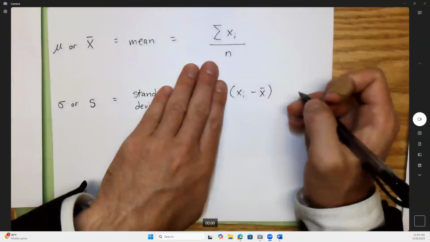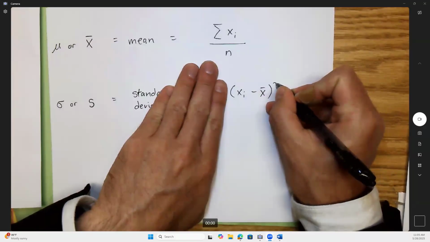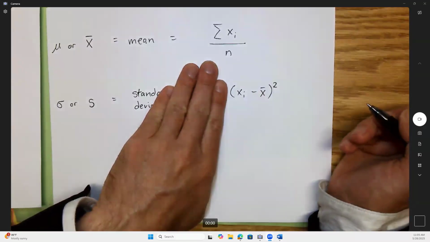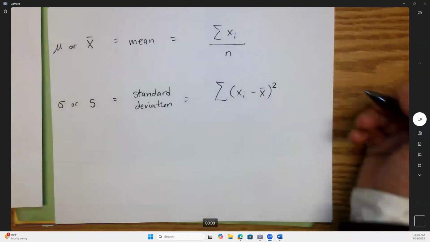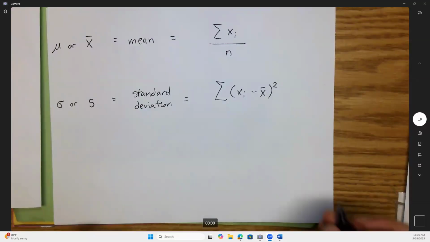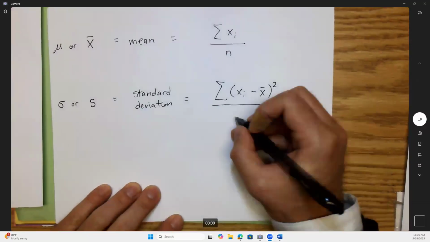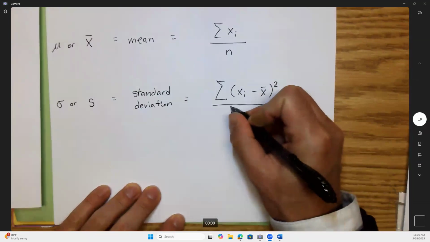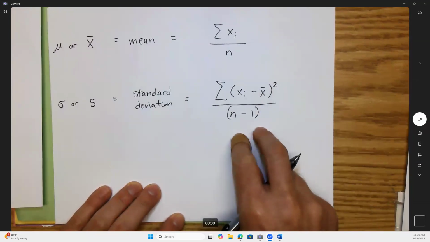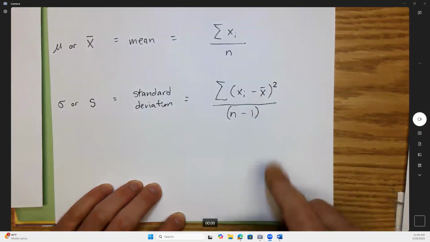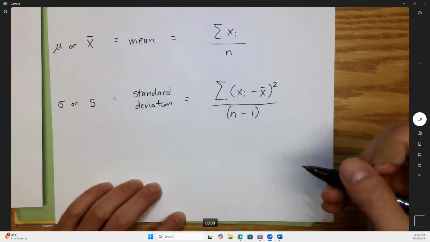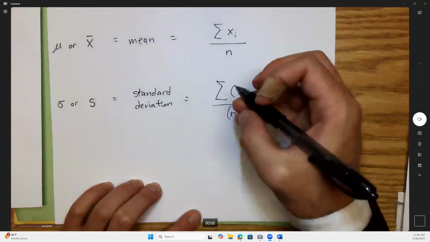So before we do summation, I'm going to have you actually square all the differences, and then add up all the squared differences. Now, after that, we're going to divide by the number in the class minus 1. Since there's 5 of you, 5 minus 1 would be 4. This has to do with something called degrees of freedom. I'm not going to get into that, but it's just what you do for standard deviation.